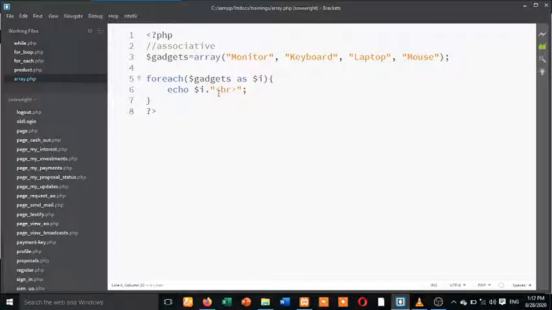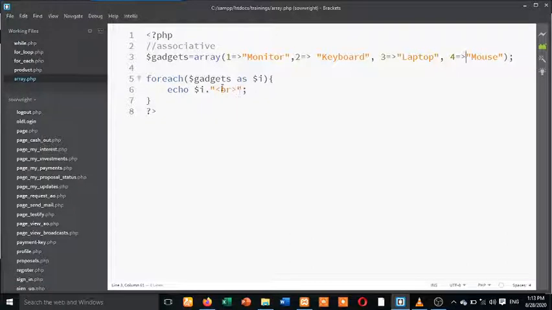So what we've been able to achieve in this video is that we have two types of array. We have index array and associative array. You understand? If you want to turn this index array to an associative array, you have to be giving them keys. You can decide to say 1 points to this gadget, 2 points to this, 3 should point to this, and 4 should point to this.